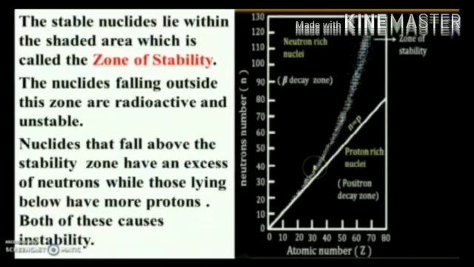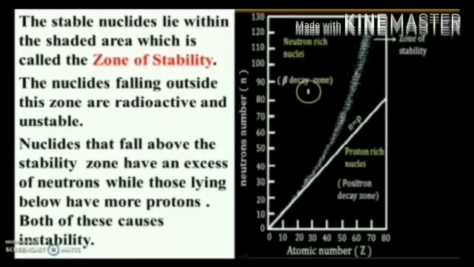Look at this picture. This is the shaded area. The nuclei that lie within this area have a stable nucleus. This zone is called the zone of stability or belt of stability. The nuclides falling outside this zone are unstable. They are radioactive. Nuclei that fall above the stability zone have an excess of neutrons.